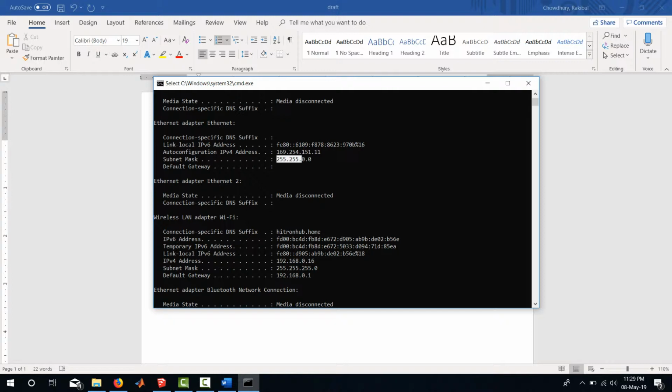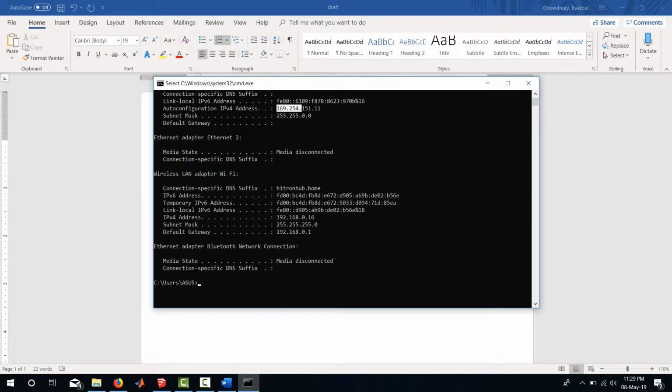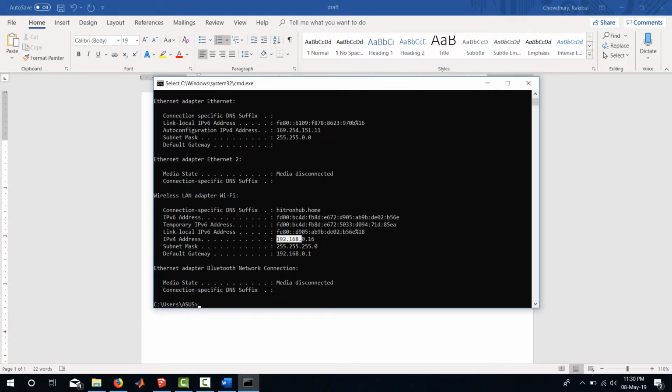That means whatever devices are connected with my PC using the Ethernet cable will have an IP address of 169.254. I also have the Wi-Fi turned on, and for Wi-Fi it's going to be 192.168, but we are not interested in the Wi-Fi. We are connecting the Raspberry Pi using the Ethernet cable, so the IP address of the Raspberry Pi should start with